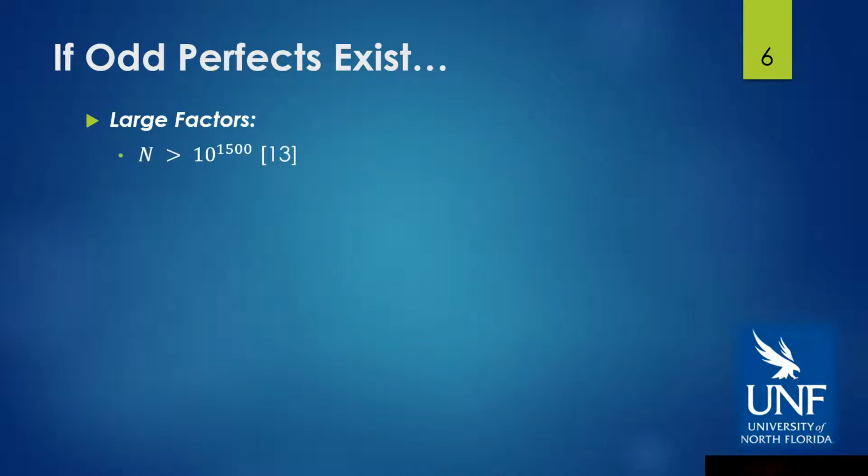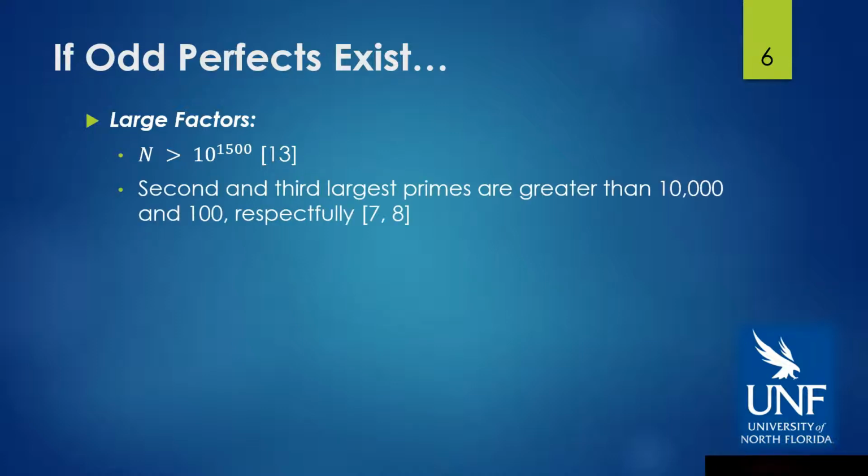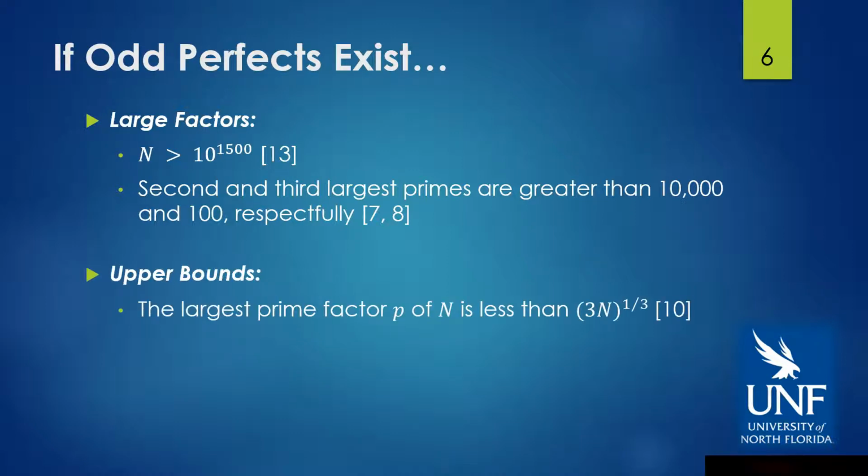then n itself must be greater than 10 to the 1500, and that's being improved, or may have been improved, to 10 to the 2000. The second and third largest primes are greater than 10,000 and 100 respectively. The largest prime factor of n has to be less than the cube root of 3n, and n has to be less than 2 to a very large power.